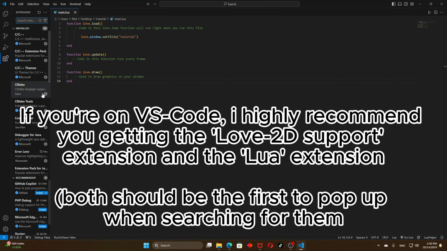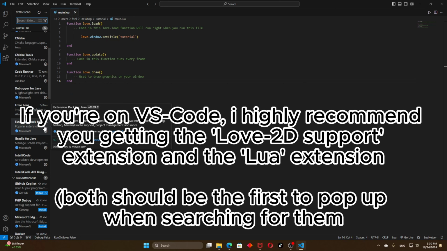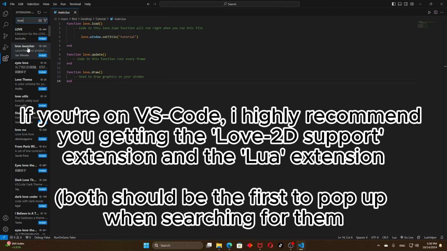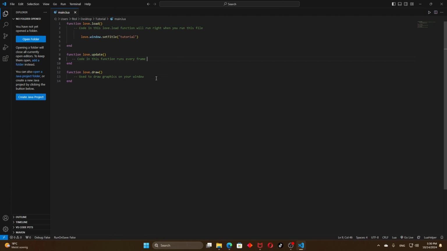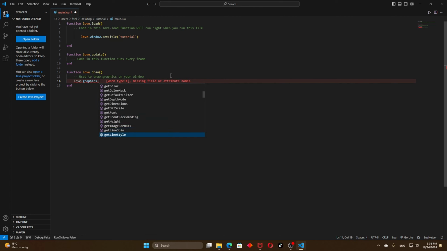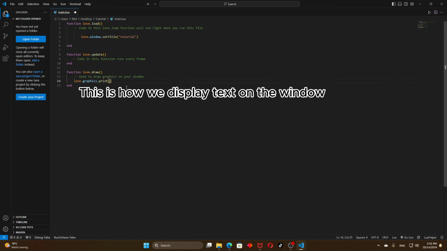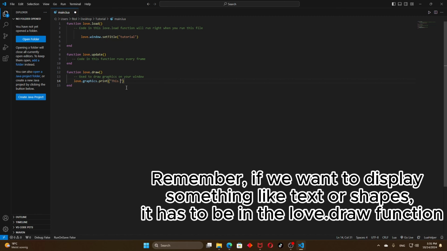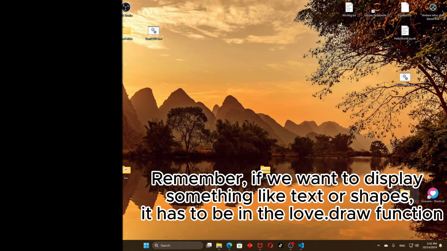If you're on VS Code, I highly recommend you getting the Love2d support extension and the Lua extension. This is how we display text on the window. Remember, if we want to display something like text or shapes, it has to be in the love.draw function.